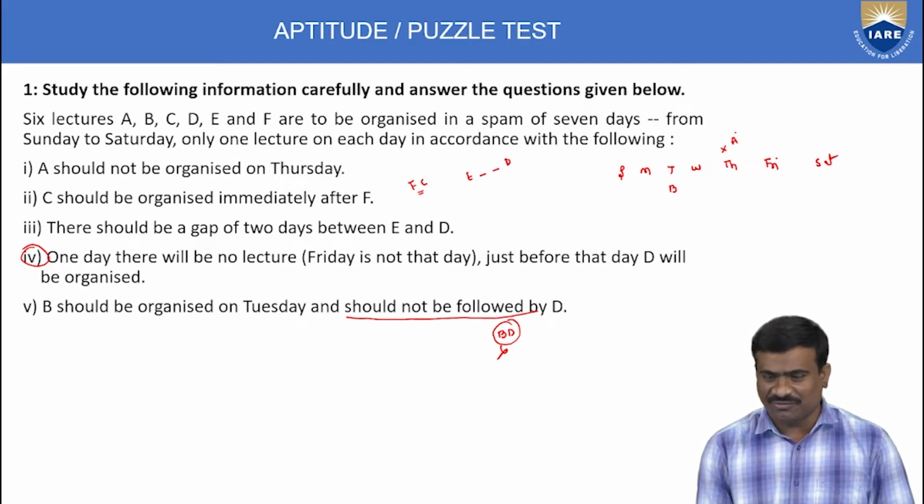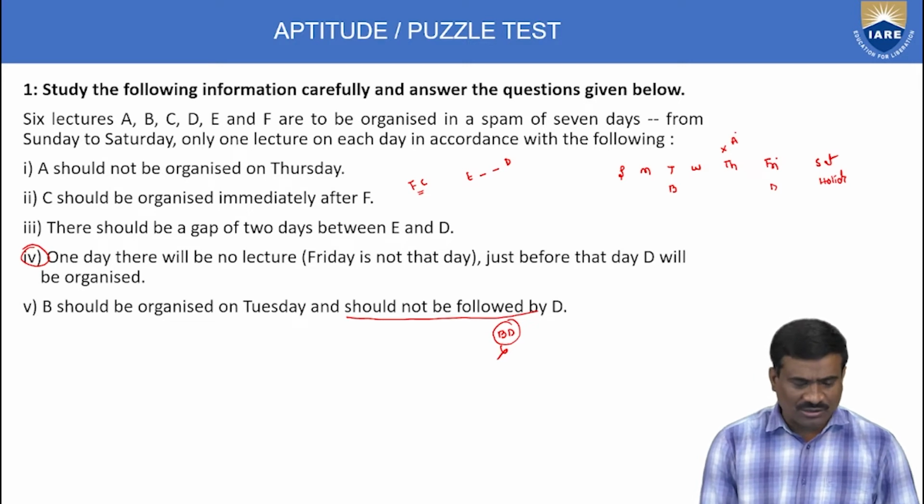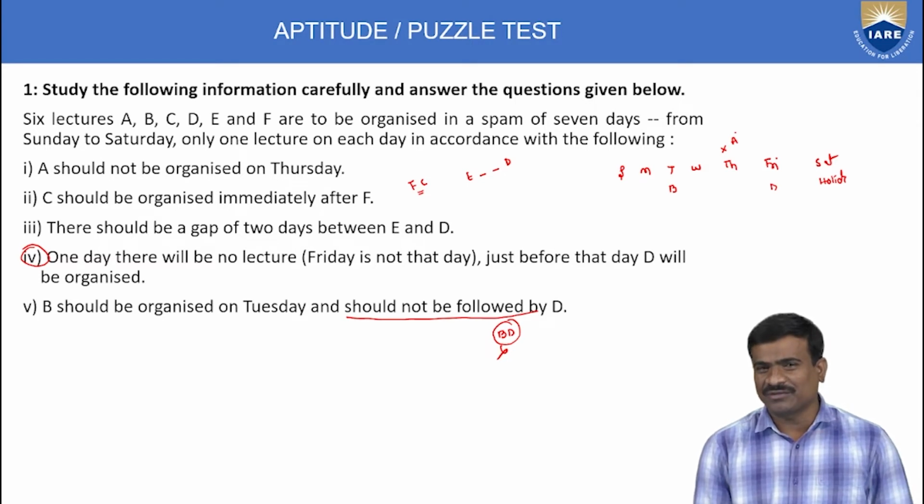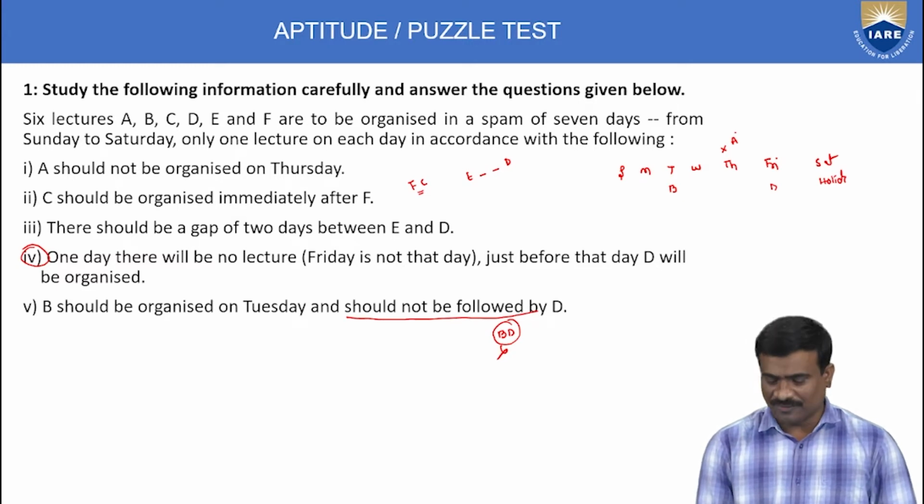Suppose Saturday holiday, then D is on Friday. The third statement says a 2 days gap between E and D, so E should be only Tuesday, but Tuesday already has B. This statement is not satisfied, therefore Saturday is also not possible.